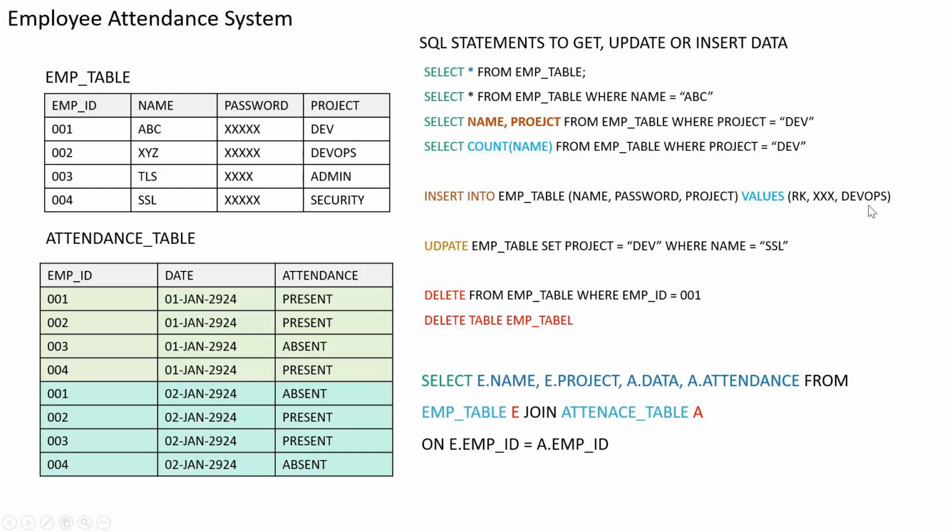Now, whatever way you have provided the fields, the same exact way I have to provide the values here. You cannot skip it. This is a format. You have to follow this. As simple as that, right? If you have four fields here, you have to provide four values, and the first value will go with the first field, second with second, third here, fourth here. Now we have skipped the employee ID here. Any guesses why we did that?